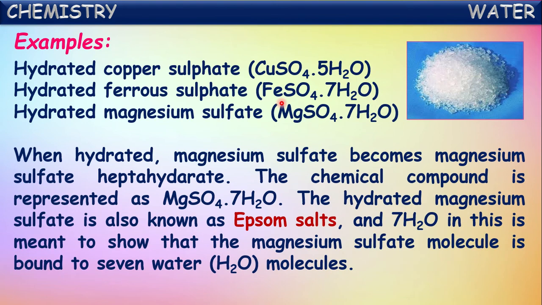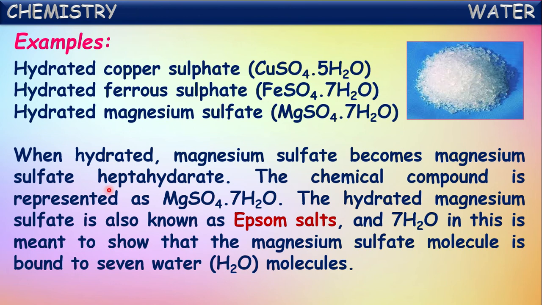When it is hydrated, magnesium sulfate becomes magnesium sulfate heptahydrate. Means when magnesium sulfate is hydrated, each molecule of magnesium sulfate will be attached with 7 water molecules. So this number of water molecules is also announced in the name in the form of magnesium sulfate heptahydrate.